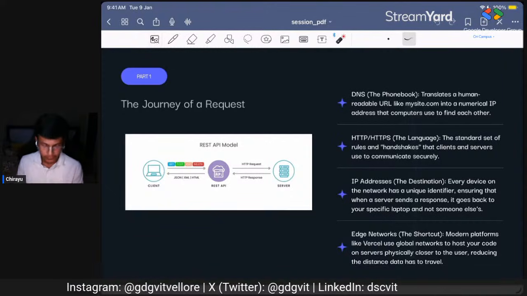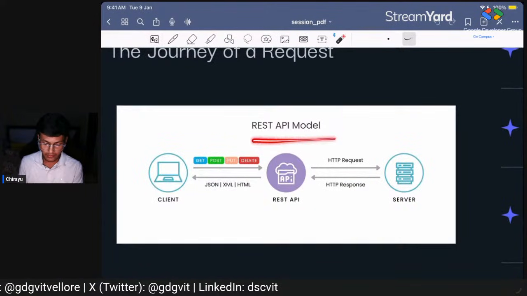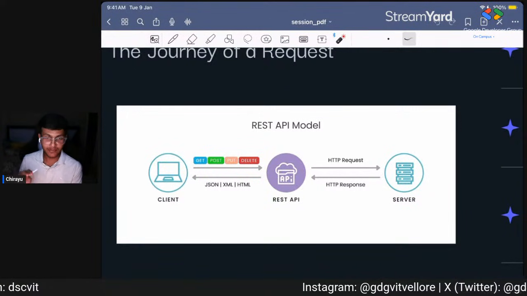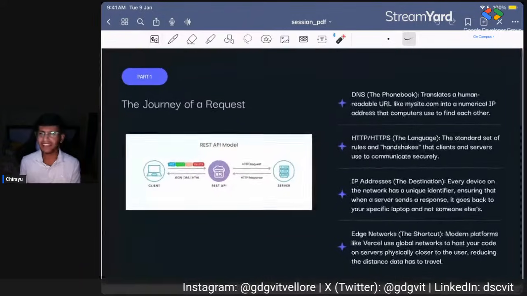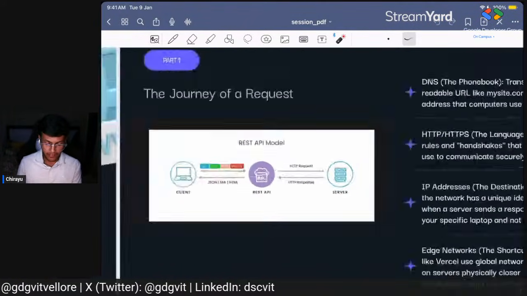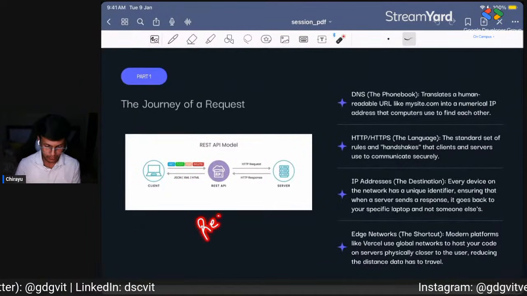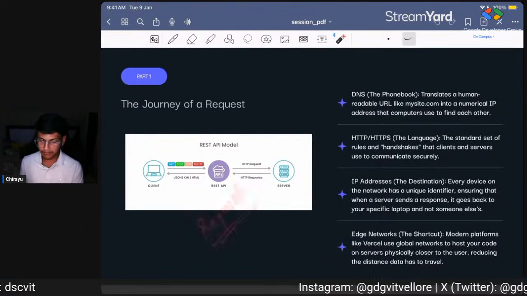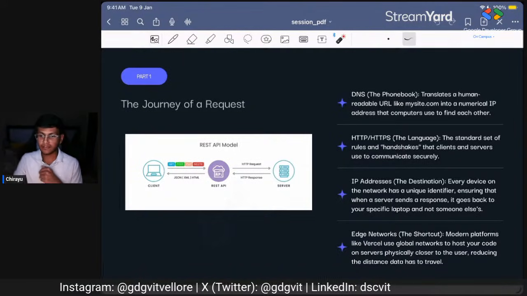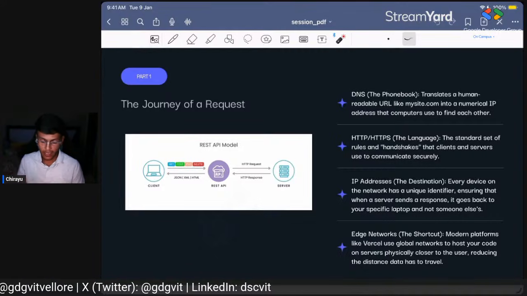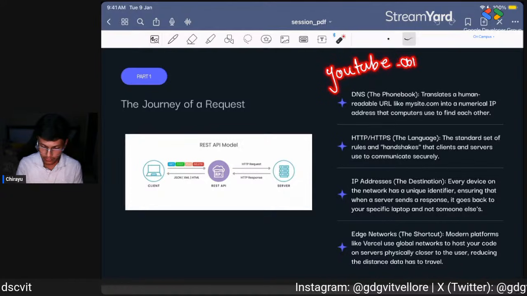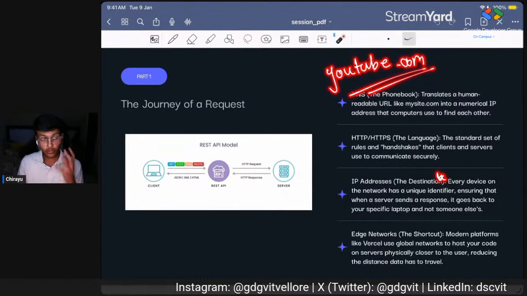Okay, so as you can see, this REST API model is widely used and most commonly used, which basically 90% of the websites use. So we have a request. What is a request? A request is a simple English term, right? If you want to get something, you request someone that you need something. So suppose you guys want to watch YouTube. What you will do is make a GET request to the YouTube server.